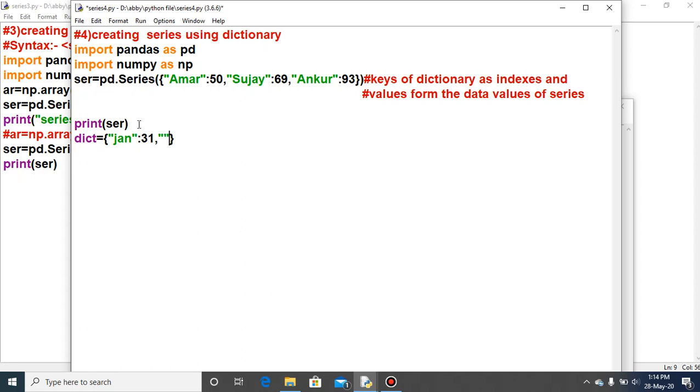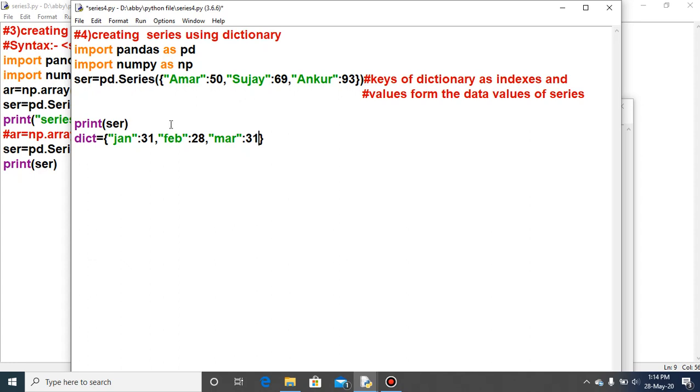The second key of the dictionary is the second month, Feb, and its value is 28, the number of days. The third key is March, and it contains the number of days as 31.